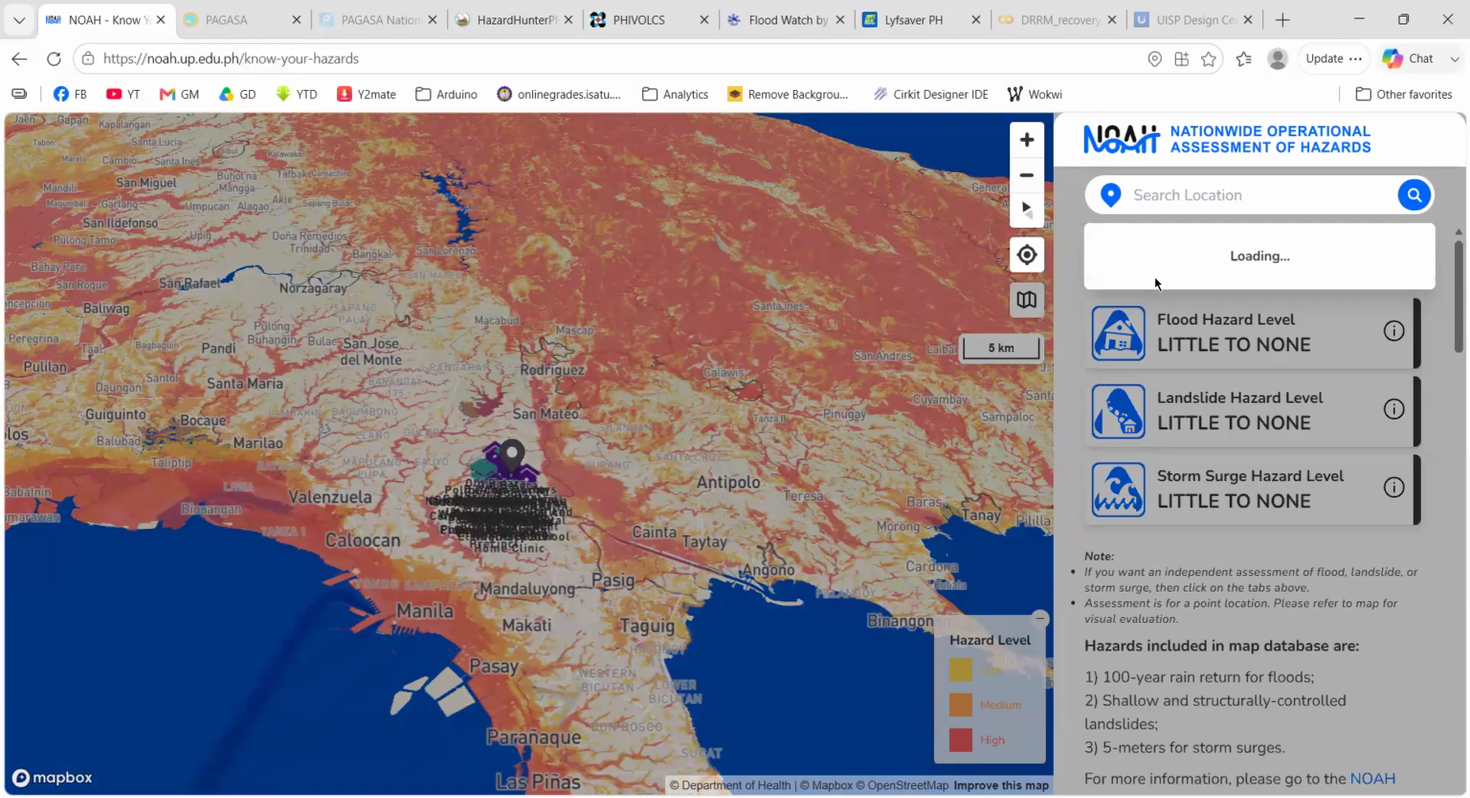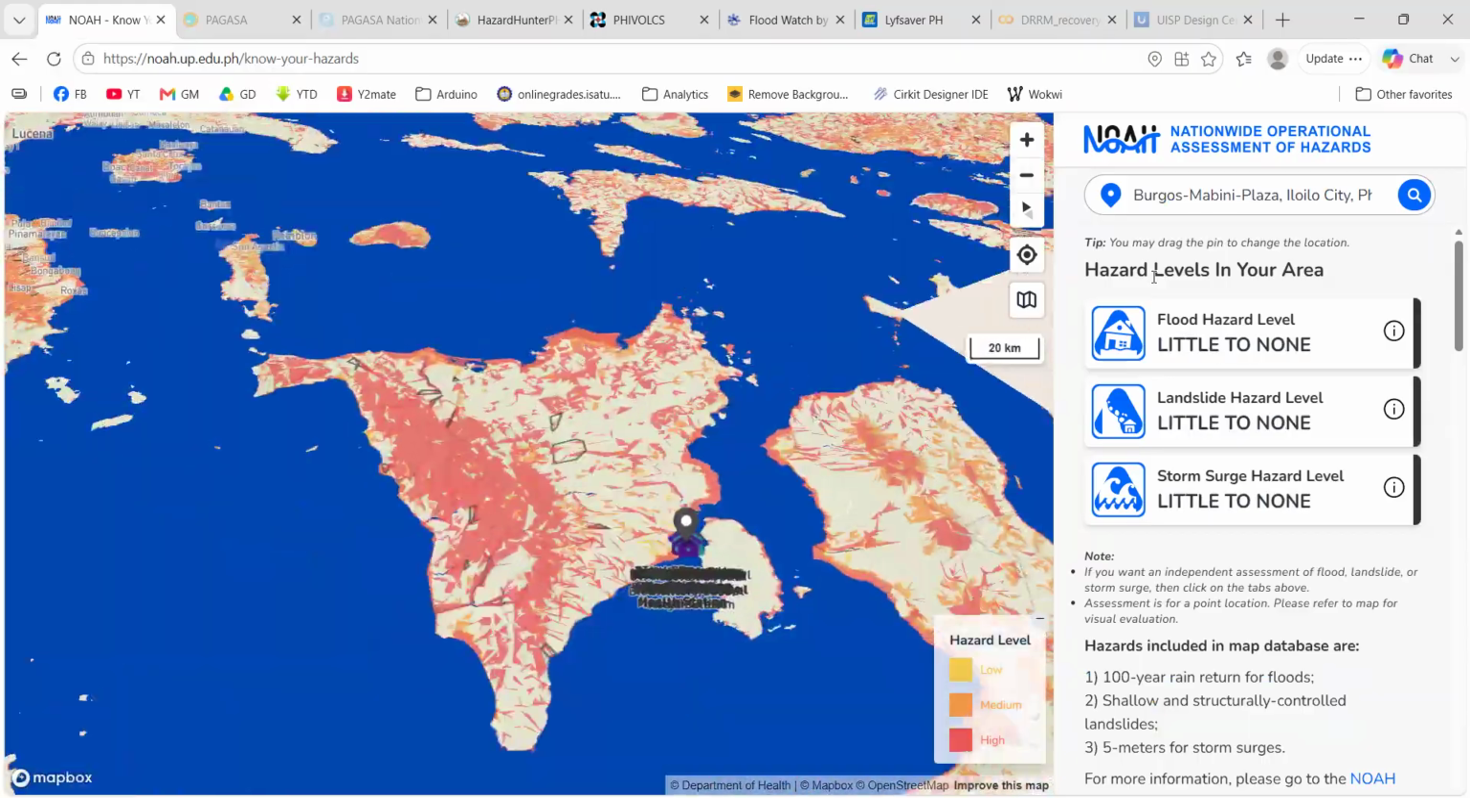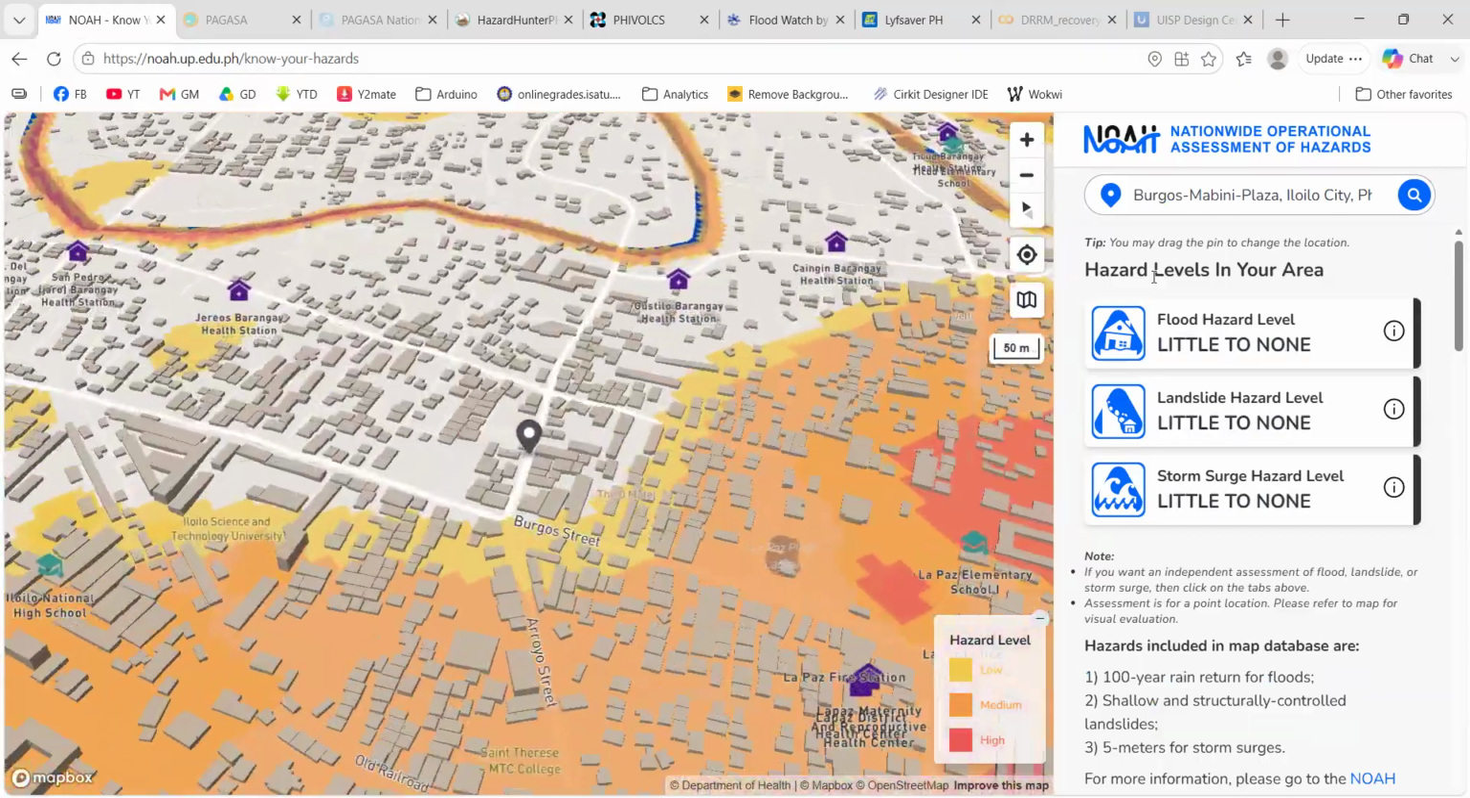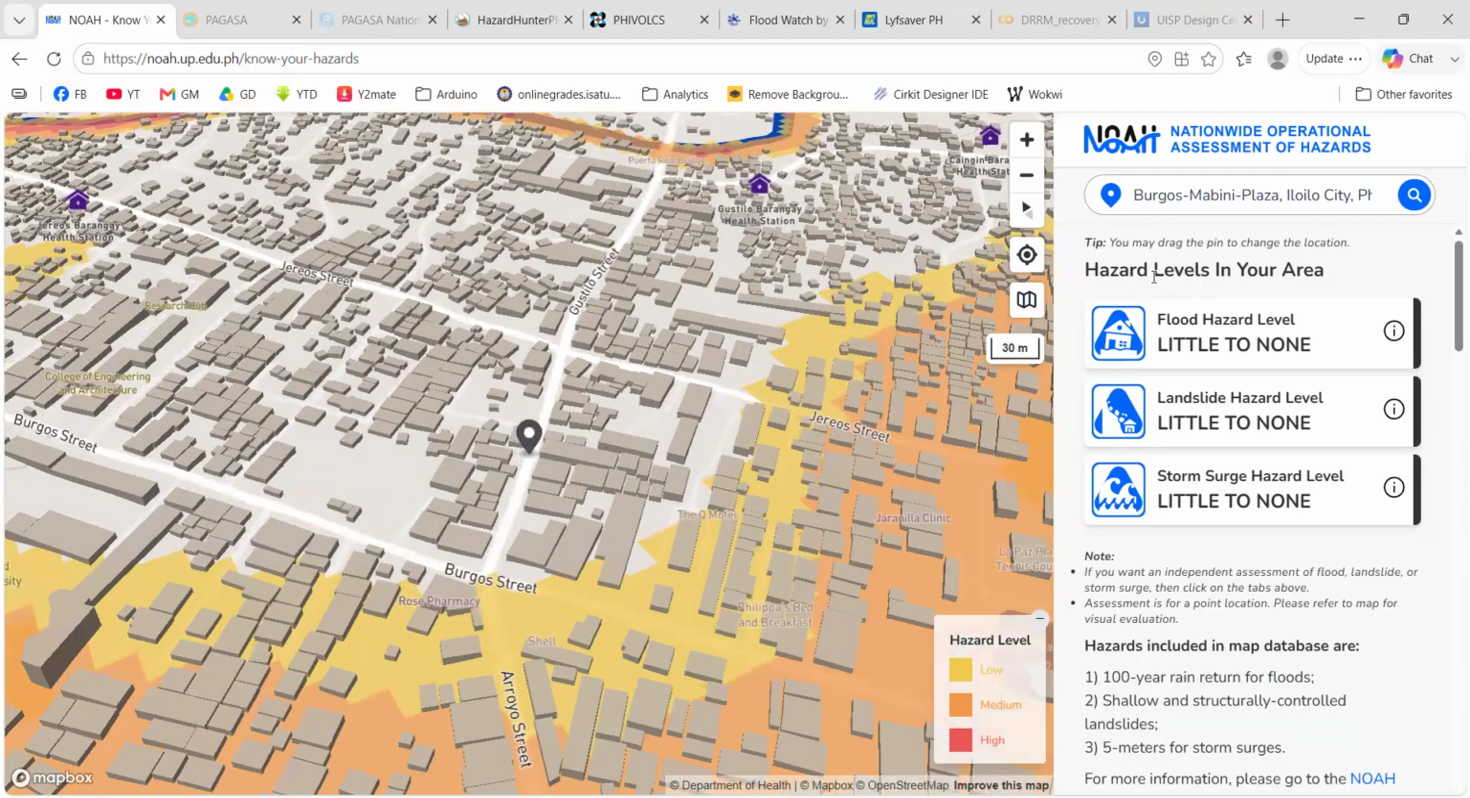So you can go to your specific location and check what are the identified hazards within your area. Project Noah currently focuses more on flood hazards, landslide hazards, and storm surge hazards. So you can check whether your area of concern is prone, or how much hazard level there is in your area or the surrounding area. Okay, so that's Project Noah.